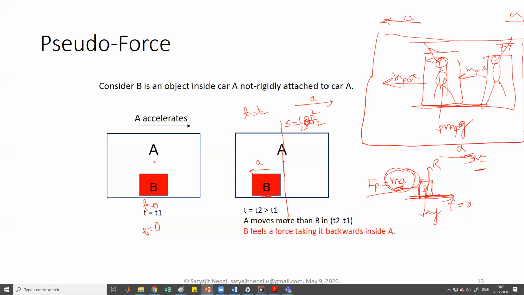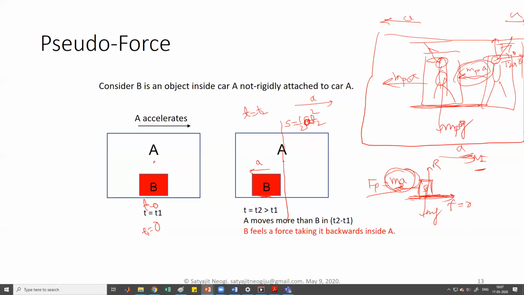But again, there is some rigidity between you and the bus. You are not fully rigid, that's why you experience this oscillation, and that oscillation can be explained later. For now we are assuming that there is acceleration and you are just holding on to it. But you don't go far enough back. Ideally if there was an acceleration, you would continue moving back. So something must be balancing this force, and this is this component of T. Suppose this is theta, then T cos theta is actually helping you balance out this pseudo force, okay?